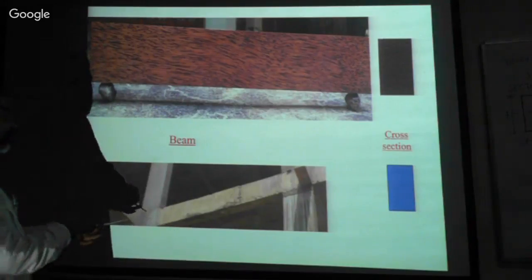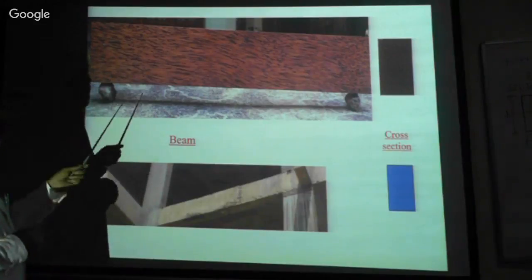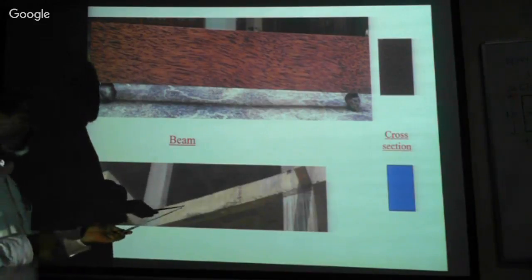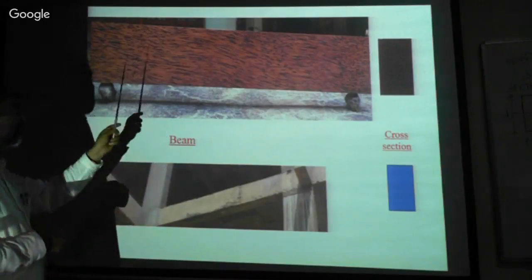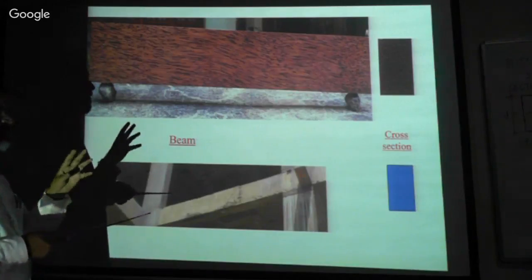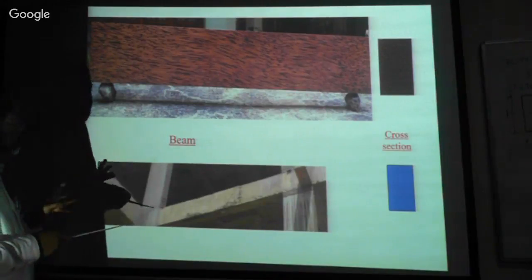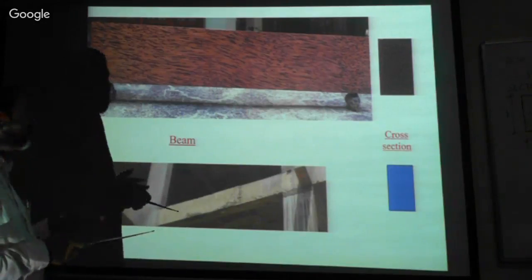So this is one concrete beam I have taken from the side. Sometimes there may not be uniform, but one example I have shown. But theory assumptions are true. Whatever the assumptions we have made, it is right, isn't it? It is essential for our design purpose, isn't it? Next.